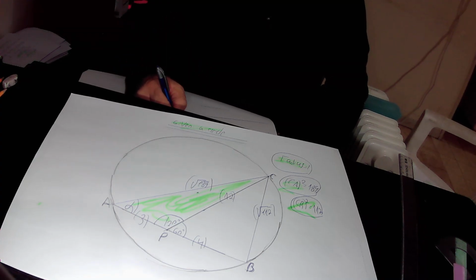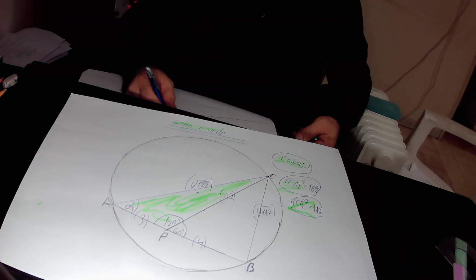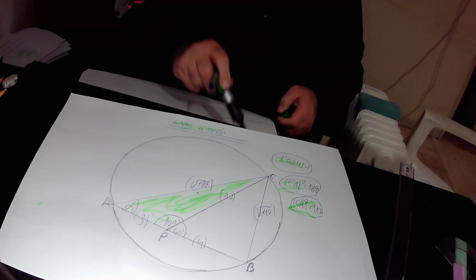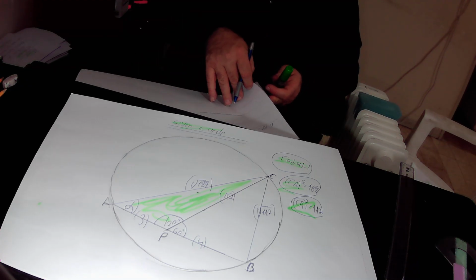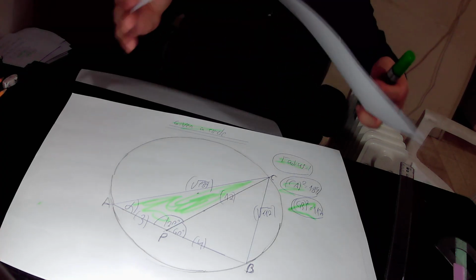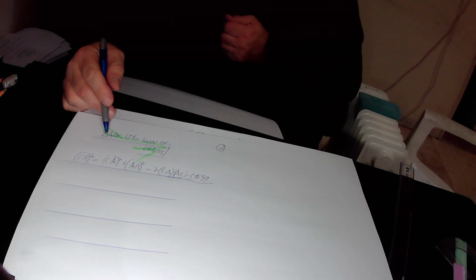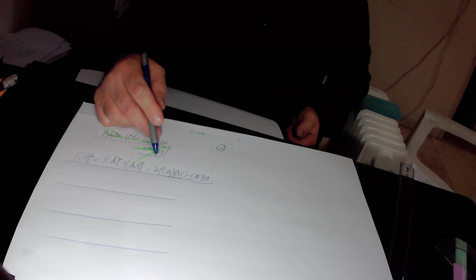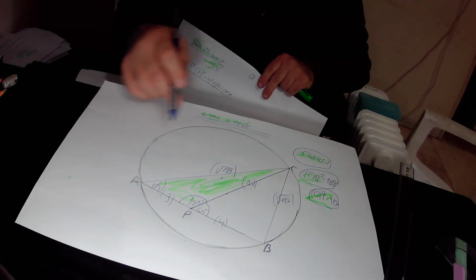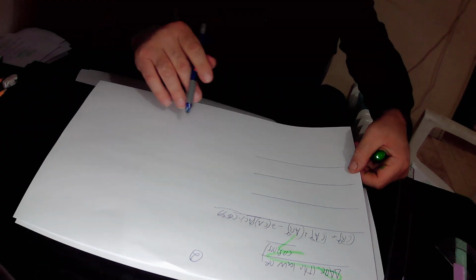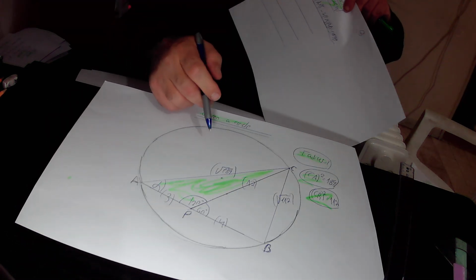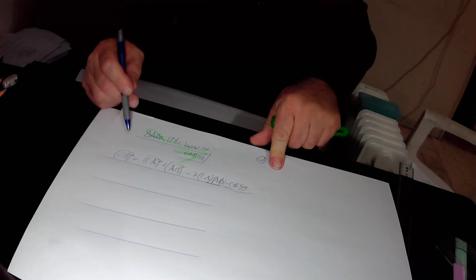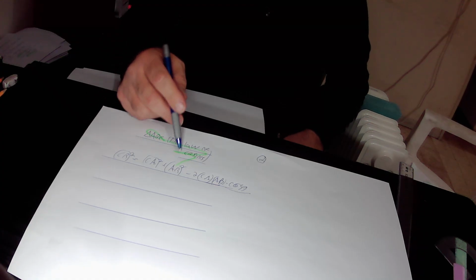Repeat again, according to the law of cosines, in this big triangle ABC, the following equation is true: CB squared equals CA squared plus AB squared minus 2 times CA times AB times cosine alpha.